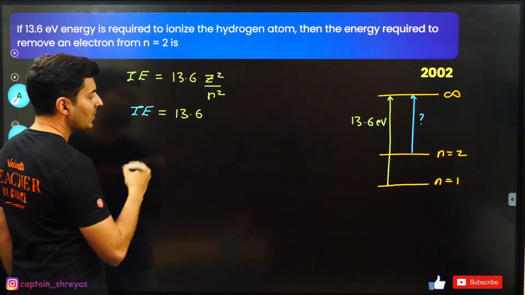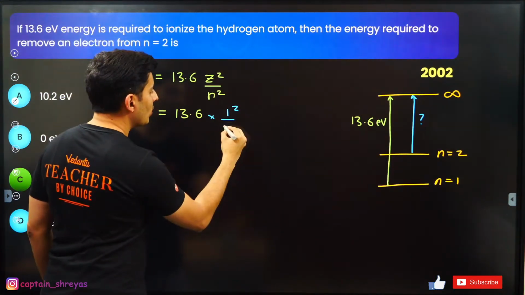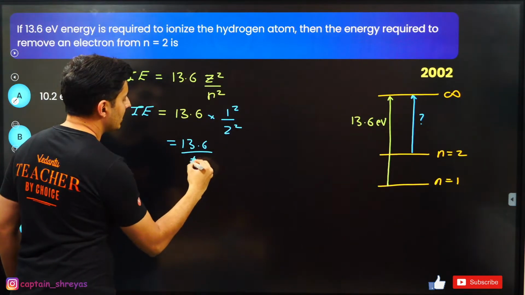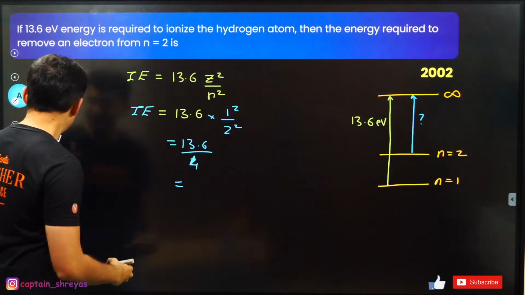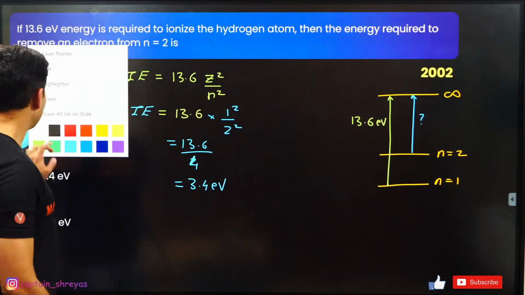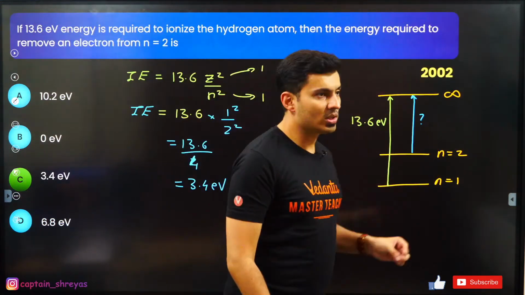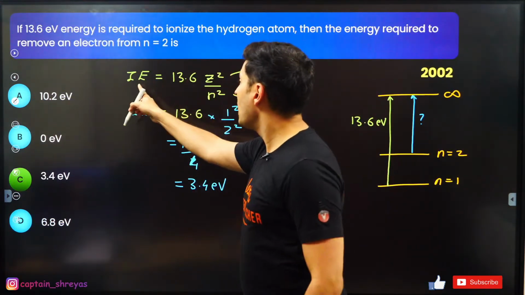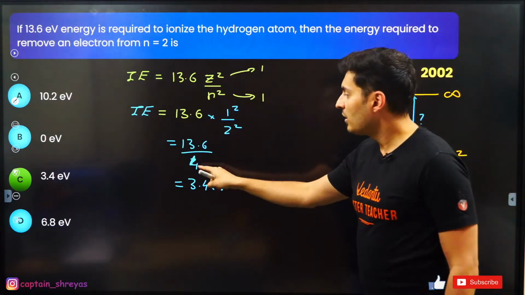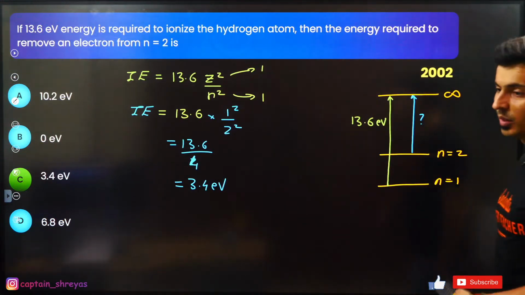the ionization energy in the second case will be: Z is 1 only, n will be 2, so it will be 13.6 divided by 2 square, which is 4, which is just going to be 3.4 electron volt. In the first case, understand, Z was 1, n was also 1, so you will get ionization energy as 13.6, but in the second case it will be 1 by 4 times of the old energy, which is 3.4.